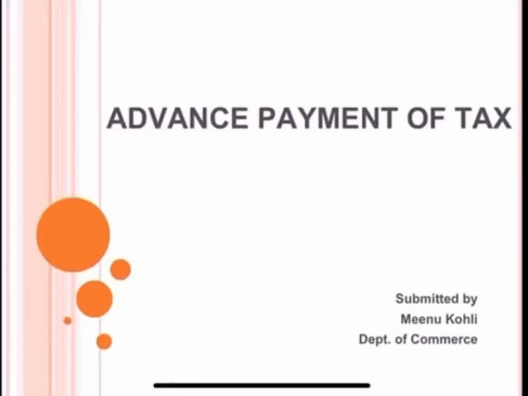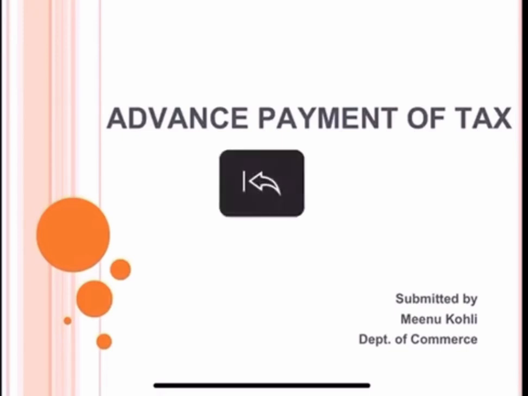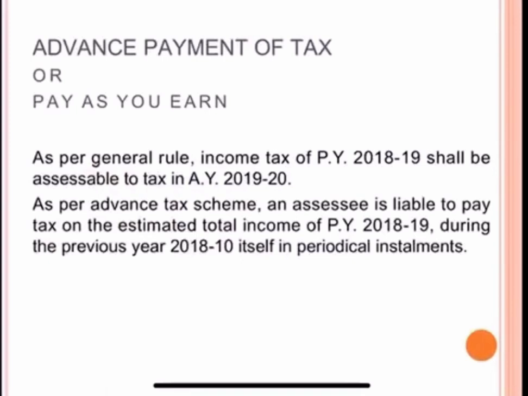Dear students, before starting the topic, I would like to tell you the tax on total income is collected basically in four ways: deduction of tax at source, advance tax, self assessment tax, and tax on assessment through demand notice, that is, direct payment of tax. And in this lecture, we will discuss advance payment of tax, or pay as you earn.